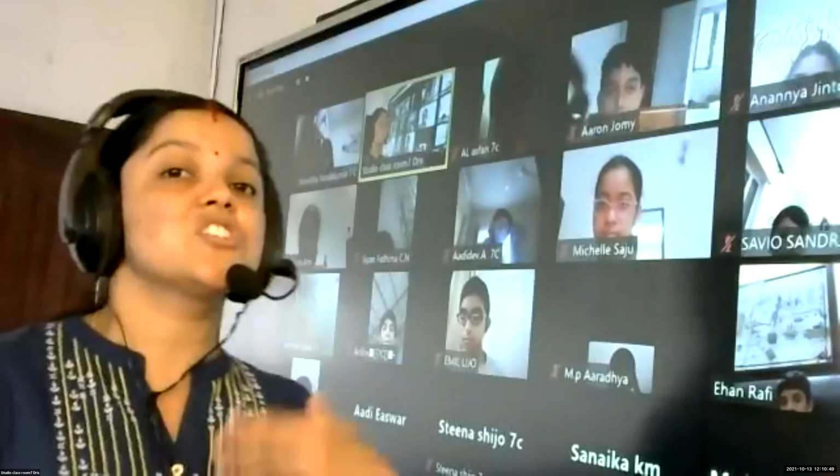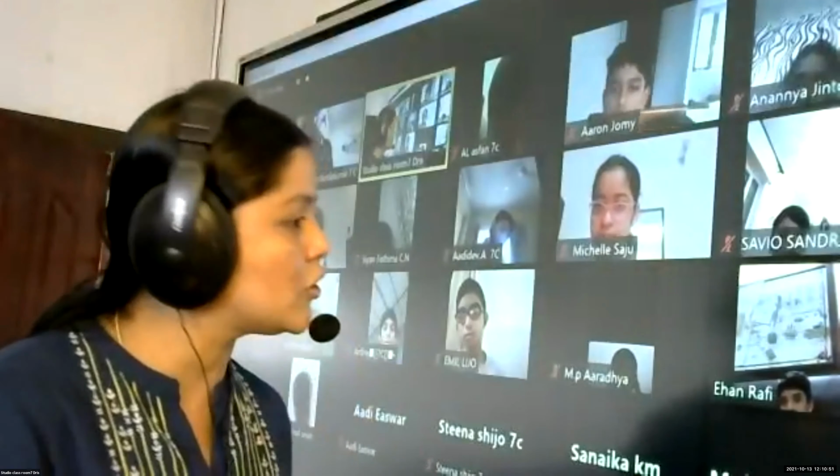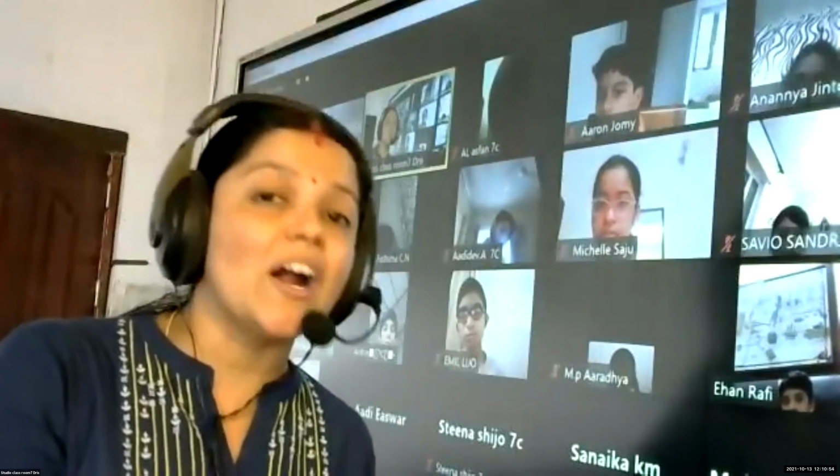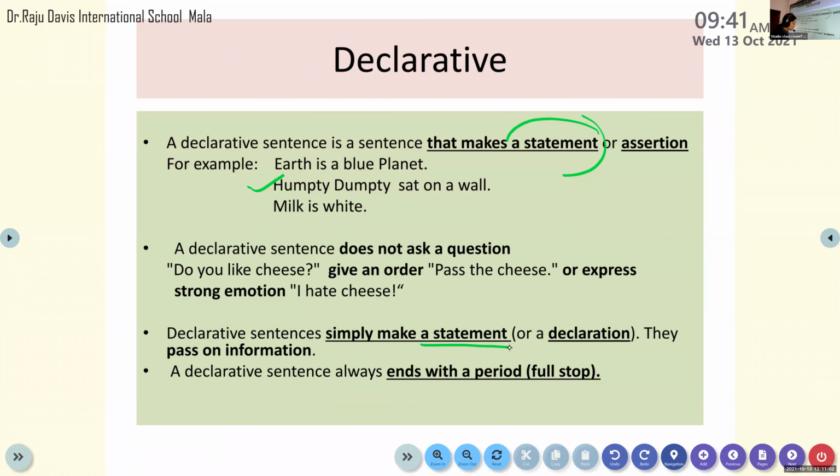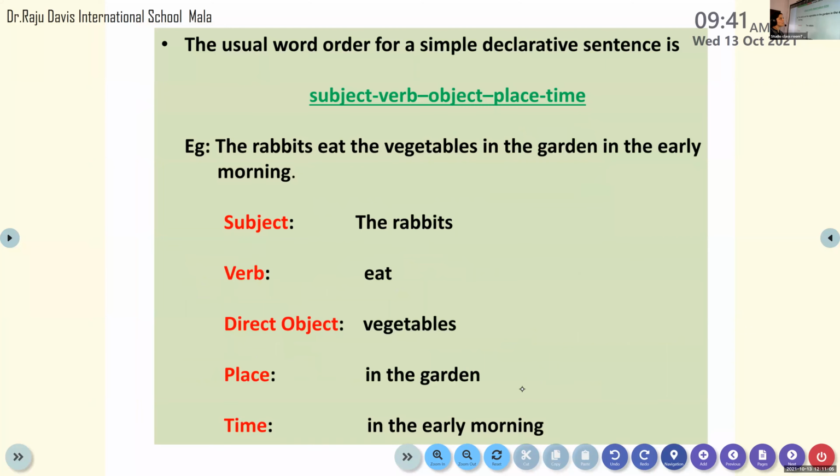So such sentences, starting with the capital letter, ending with a full stop, which consist of only one subject, one verb and one predicate, are examples for declarative sentence. Remember, these declarative sentences normally end with a period. Period means full stop. So now look at the structure or format, and follow the structure when you write your declarative sentence. I have told you SVO is the pattern of a declarative sentence, right? So if there is a mentioning of time, that can be placed last. You can mention place first. So please note the structure of a declarative sentence.